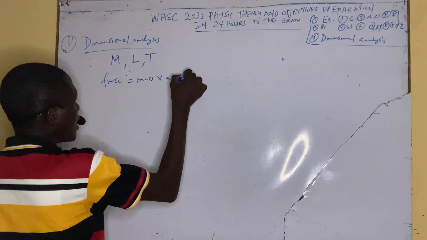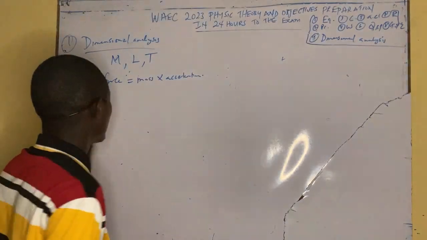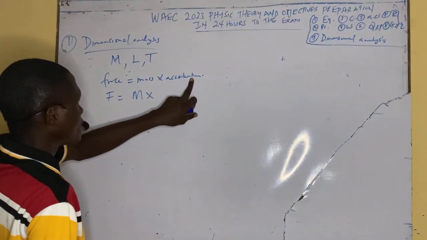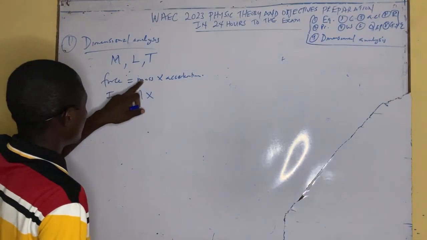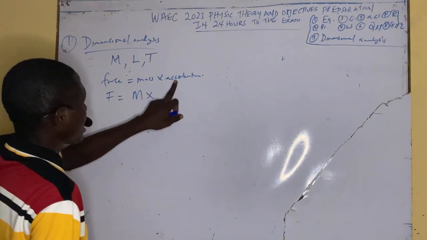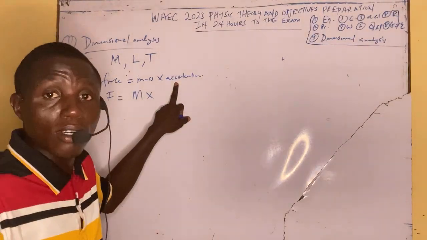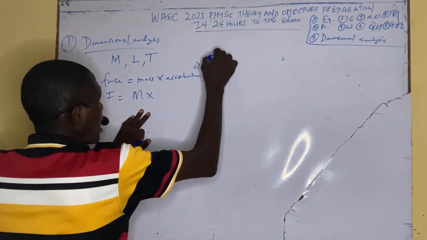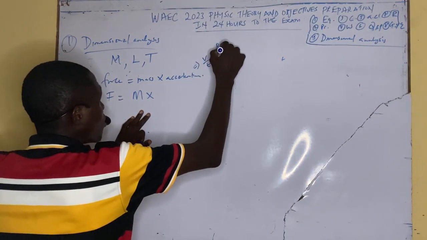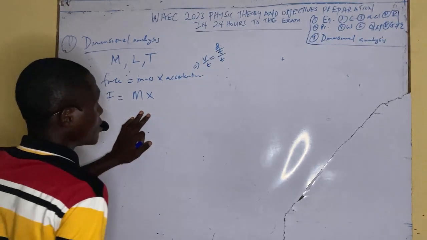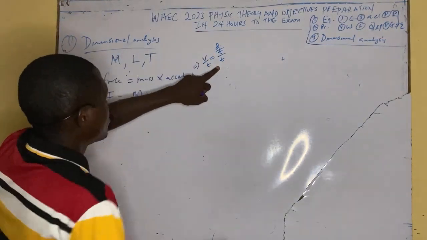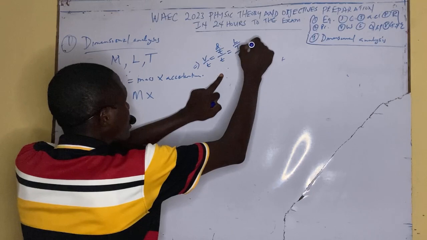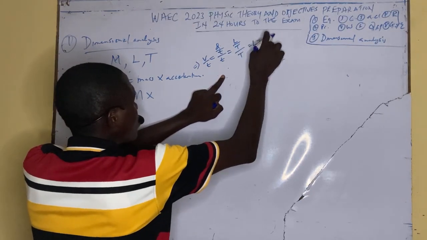So from the formula, you can easily write the dimension. The dimension of force will be the dimension of mass, which is capital letter M, times the dimension of acceleration. Acceleration is velocity over time, and velocity itself is distance or displacement over time. So velocity is L over T, and when you bring them together, acceleration is L per T squared.